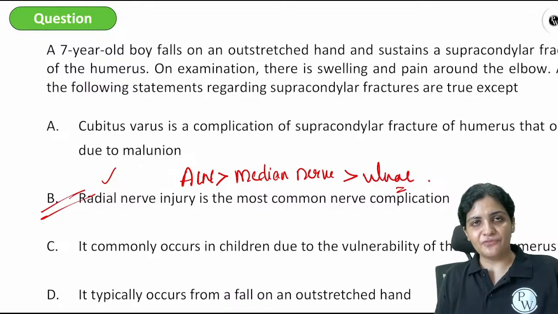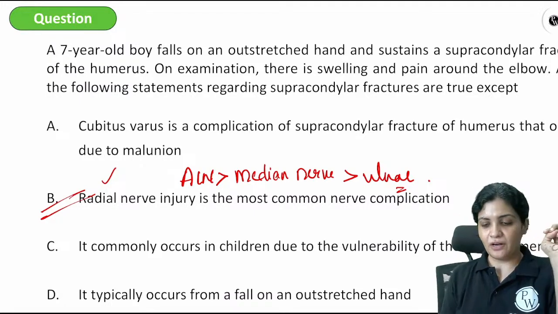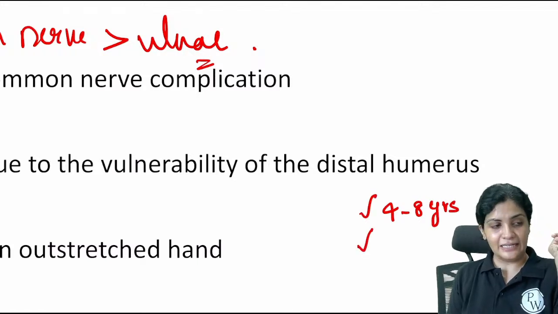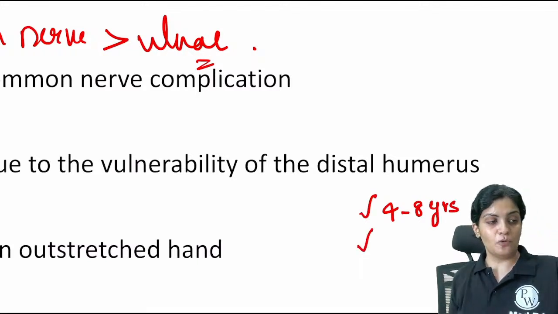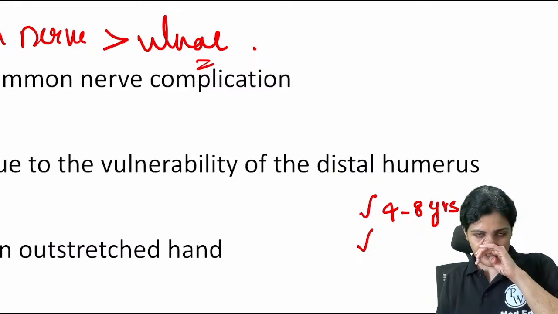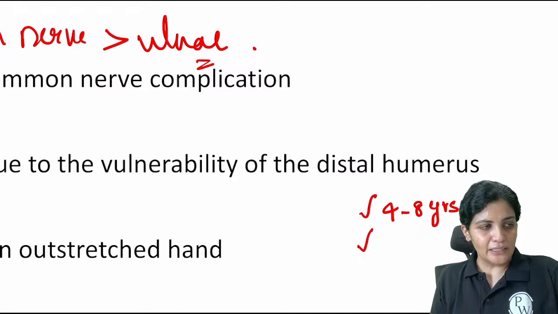According to the classification, usually the supracondylar fracture occurs around the years of 4 to 8 years, and there is a classification to it. Which is the most common type? There are two types, I've told you: the flexion type and the extension type. Which is the most common? Quicker.